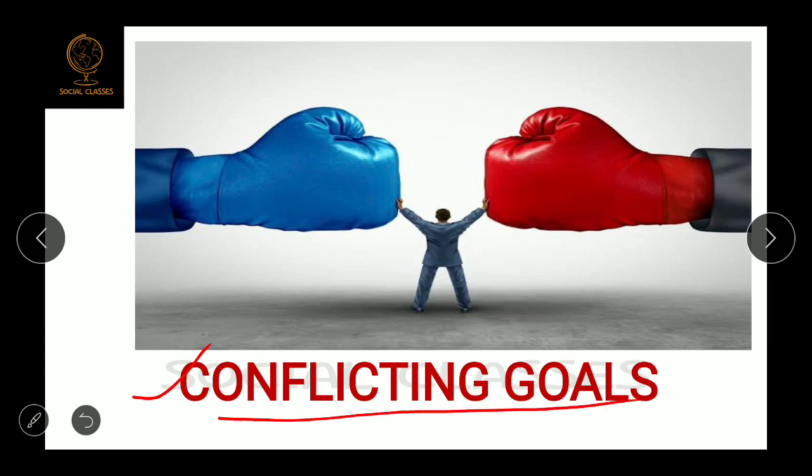What does it mean? Conflicting goal means, suppose a person sets a goal for himself, and when that person achieves his goal, at the same time it creates problems for some other people. For example, suppose you get very good marks in class 10th, it will not create a problem for anyone. But if you are fighting with someone and you have set a goal of beating that person very brutally, then if you achieve your goal, it will create a problem for the person with whom you are fighting. So that is the conflicting goal.